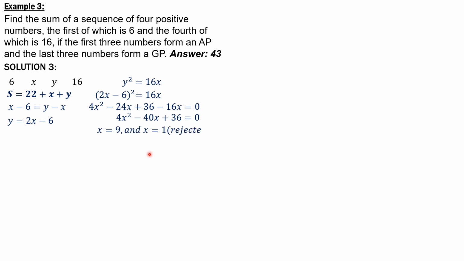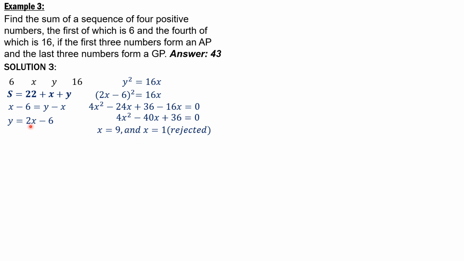But x equals 1 is rejected because the numbers are positive numbers, and when x is 1, the third term y would be negative 4. So that's why we reject it. So we only accept x equals 9.